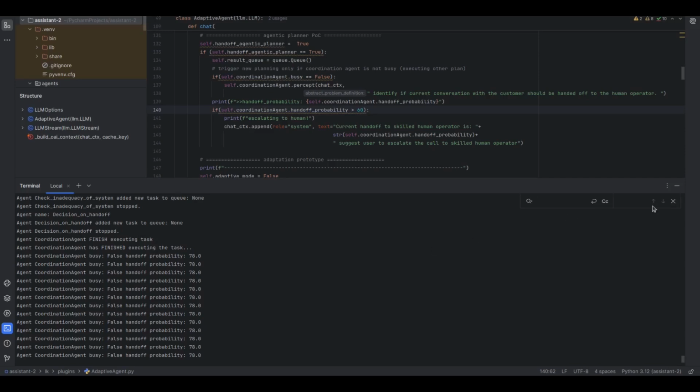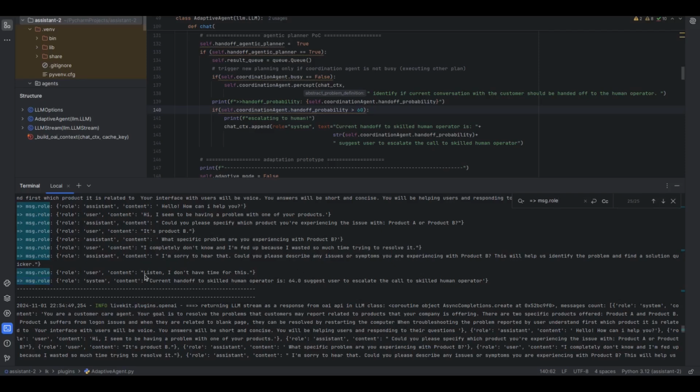We can also have a look at the last context messages, and in here you can see that we've injected, in the last message before the AI assistant suggested handoff, a system prompt indicating that the current probability of handoff to a skilled human operator is 64 out of 100, and we suggest the user escalate the call to a skilled human operator.